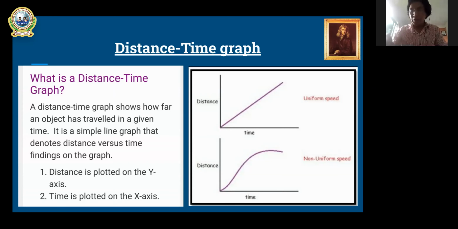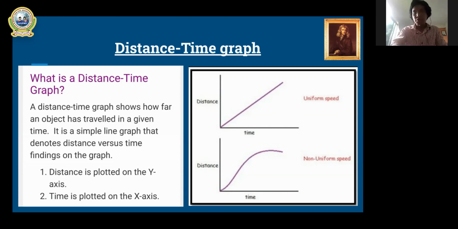So plotting the graph between distance and time is not a big deal. The main thing you have to understand is what type of graph you obtain, and according to that, you have to justify the speed of a body.